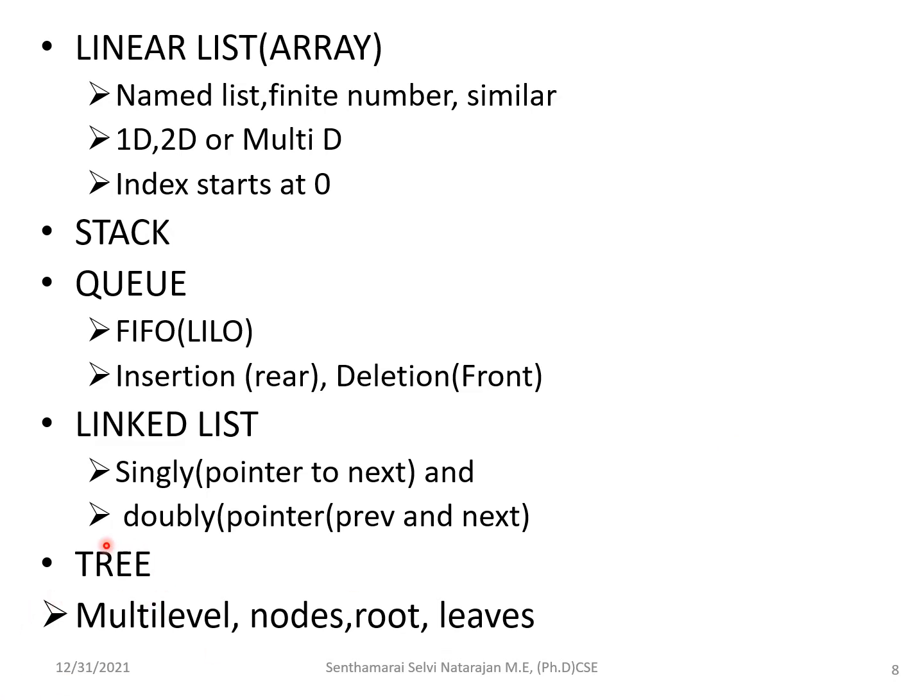Next is the tree, which is a non-linear data structure. Here in the non-linear data structure, you can have multi-level nodes, roots, and then leaves. So this is the simple or primitive data structure, and these are the complex data structures. Within these complex data structures, these three come under the linear data structure, and this is the non-linear data structure.